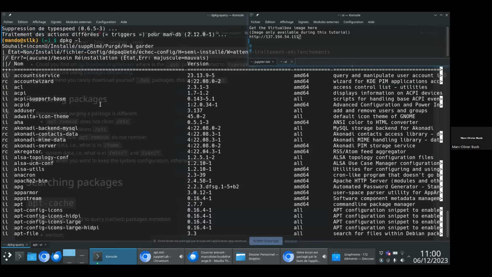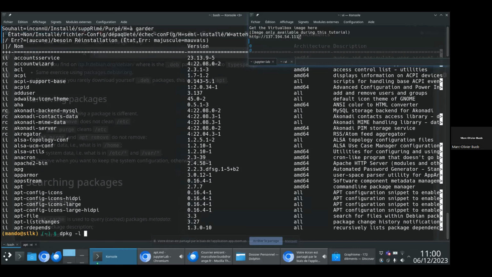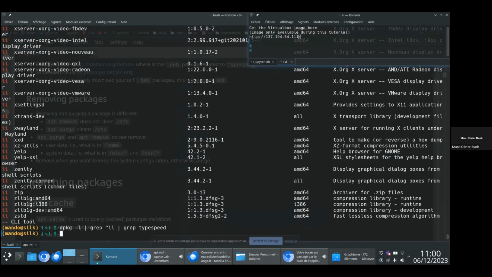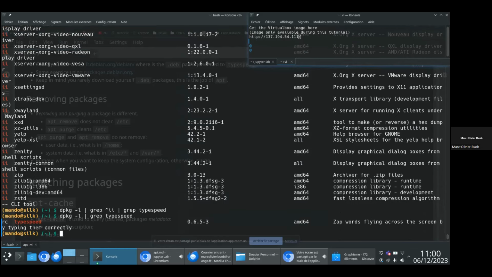So here, I could, for example, filter this list to only keep the packages that are installed on my system. Okay, so I will keep only the lines starting with ii. And I could check whether typespeed is here. So it's not installed. But actually, maybe it's partially installed. And yes, there are some configuration files that are remaining on my file system.